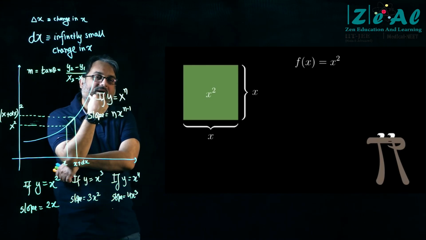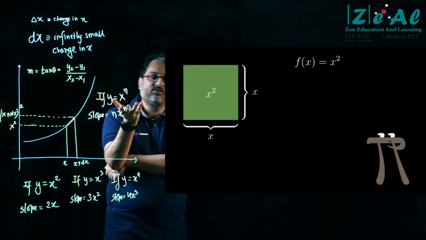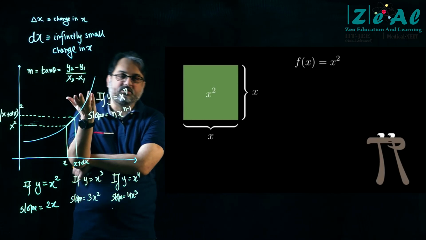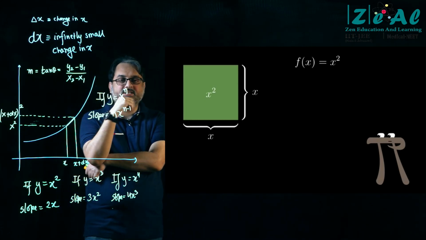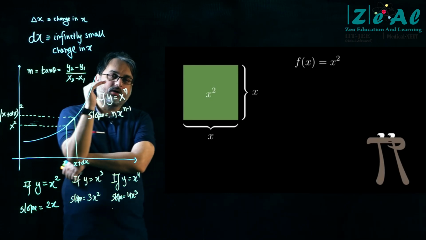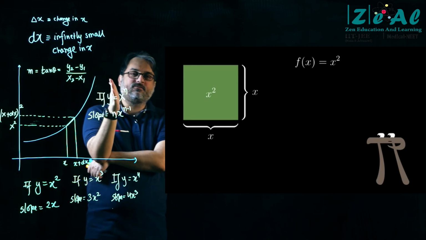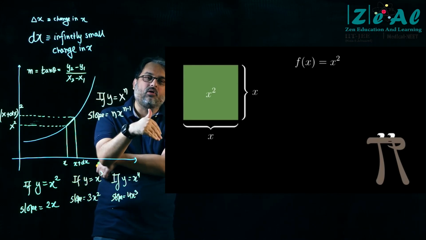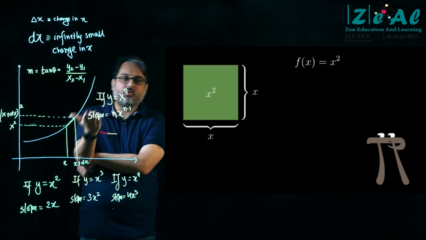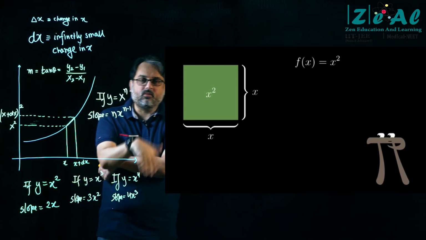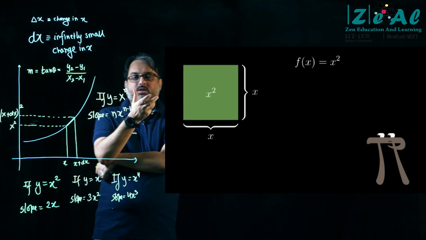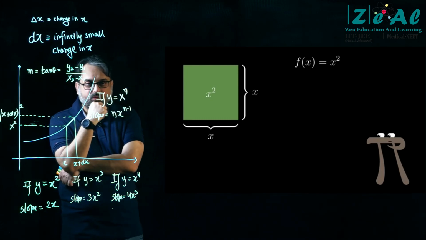Now, where do we see this x square physically? What do we mean y is equal to x square? Mathematically, okay, fine, it makes sense. It is a set of numbers where the y set of numbers happens to be the square of the x set of numbers. So if x is equal to 2, then y is equal to 4. If x equal to 4, y is equal to 16, and so on and so forth, right? But physically, what is the meaning of y is equal to x square?